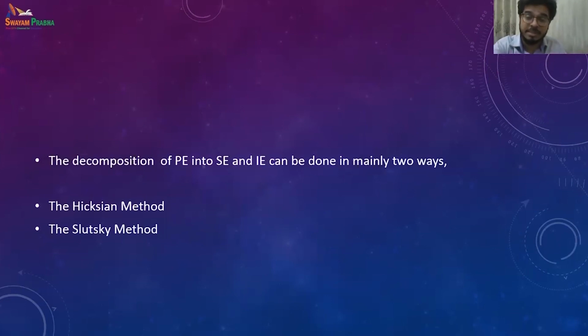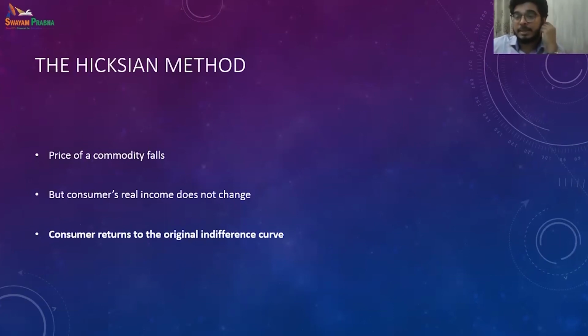So the first one is the Hicksian method, where, theoretically, if there is a falling price, the budget line pivots outward, but we try to keep the consumer's real income fixed. If we are trying to keep the consumer's real income fixed, then we are also trying to get the consumer back to the same original indifference curve.